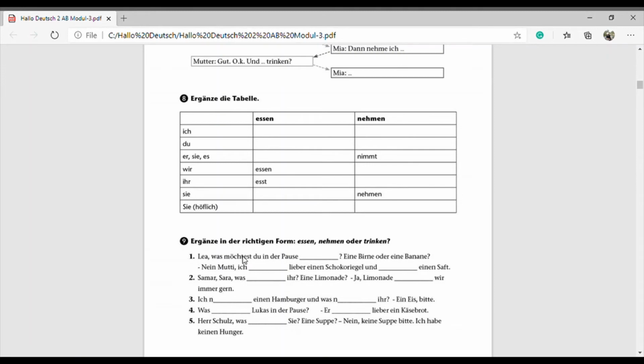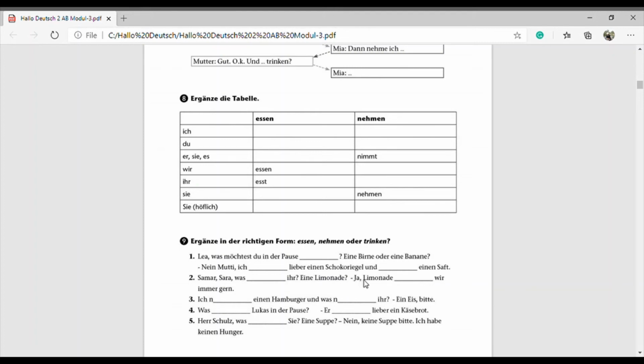So Lia, was möchtest du in der Pause essen? Eine Birne oder eine Banane? Nein, Mutti, ich esse lieber einen Schokoriegel und trinke einen Saft. Nummer 2. Sarah, was möchtet ihr? Eine Limonade?